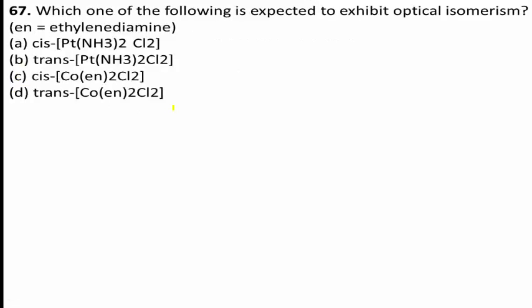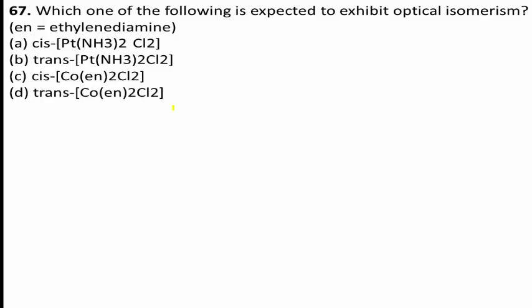Next, question number 67. Which one of the following is expected to exhibit optical isomerism? In the bracket they gave en, which indicates ethylenediamine. Option A, cis-[Pt(en)2Cl2]. Option B, trans-[Pt(en)2Cl2]. Option C, cis-[Co(en)2Cl2]. Option D, trans-[Co(en)2Cl2].